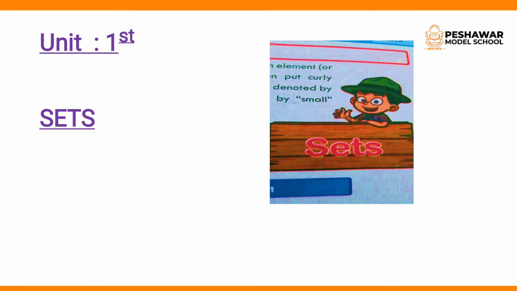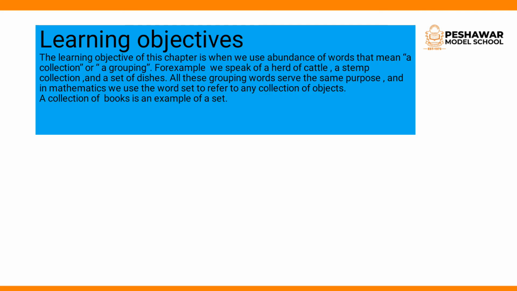Now we are going to start our first unit, that is sets. What comes to your mind about sets? So here are also the learning objectives, that is what we will do in this chapter. The learning objective of this chapter is that we mean a collection or grouping of things, for example we speak of a herd of cattle, a stamp collection, and a set of dishes.